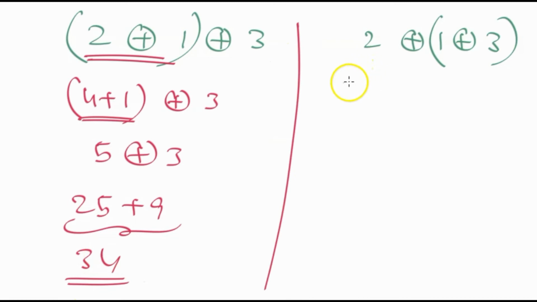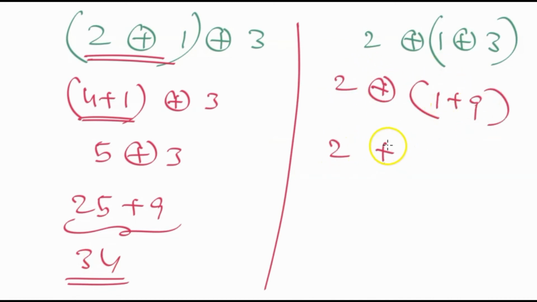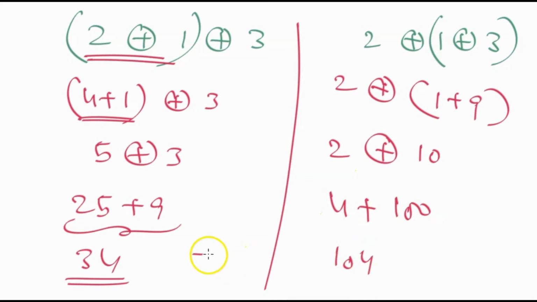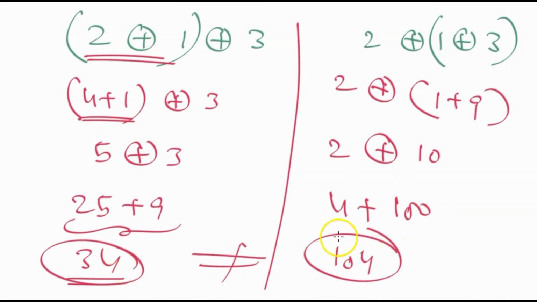Now let's check out this 2 XOR, what is this? This is 1 plus 9, so 2 XOR, that is 10. What is 2 XOR 10? That is 4 plus 100, and this is 104. Clearly they are not the same. This is 34, this is 104.